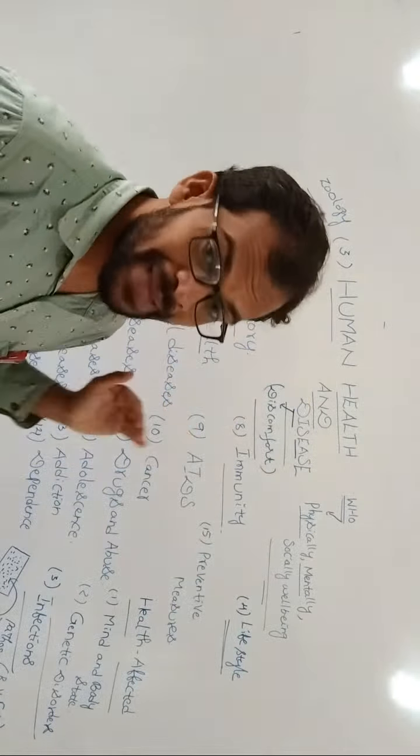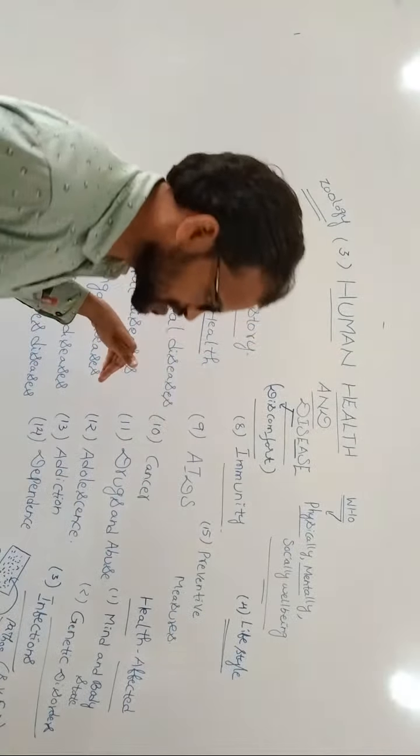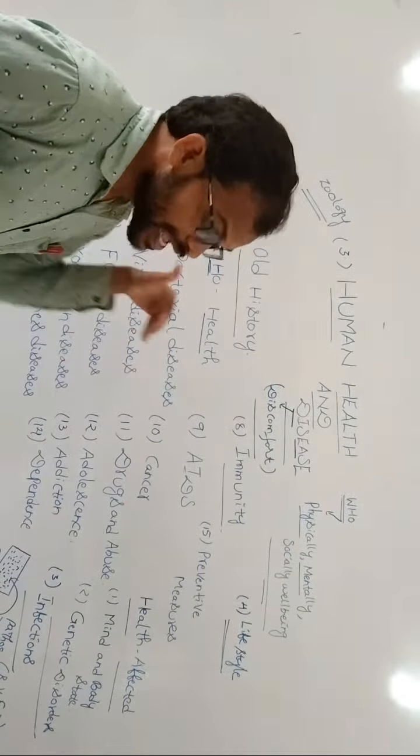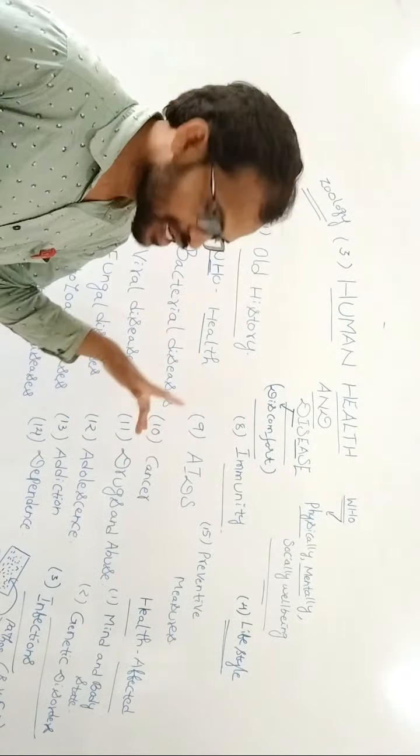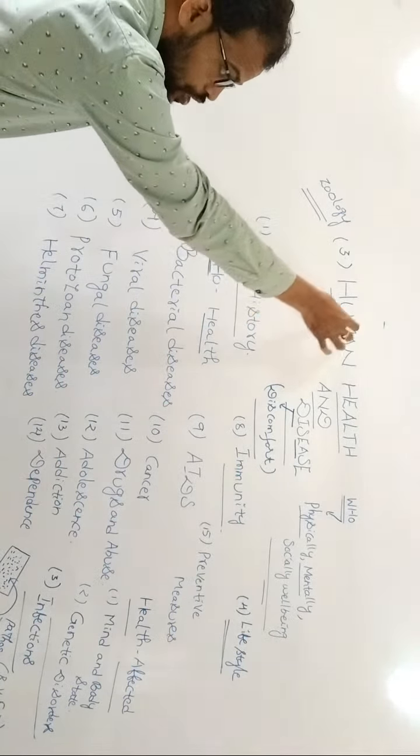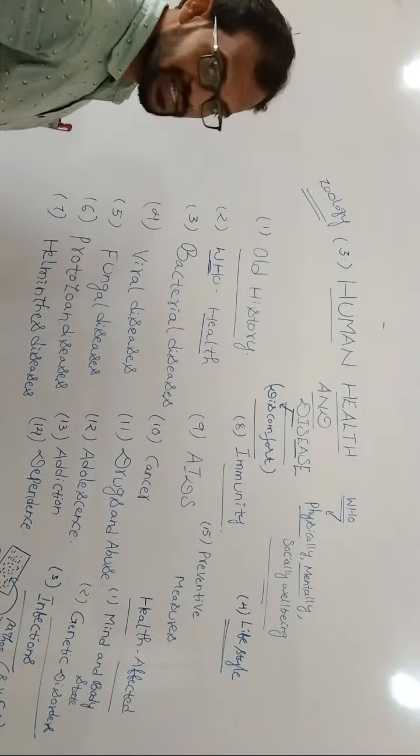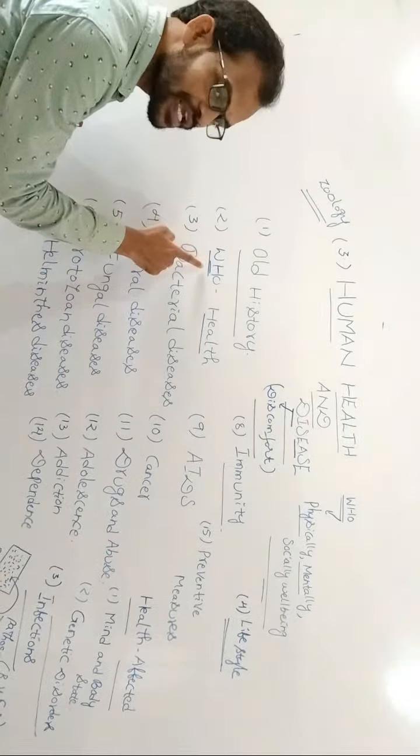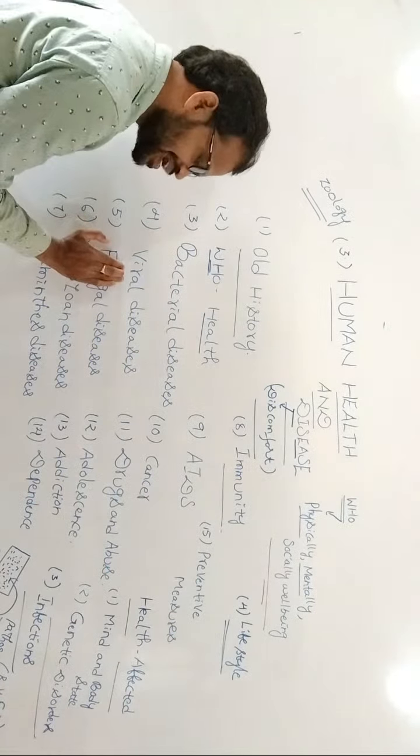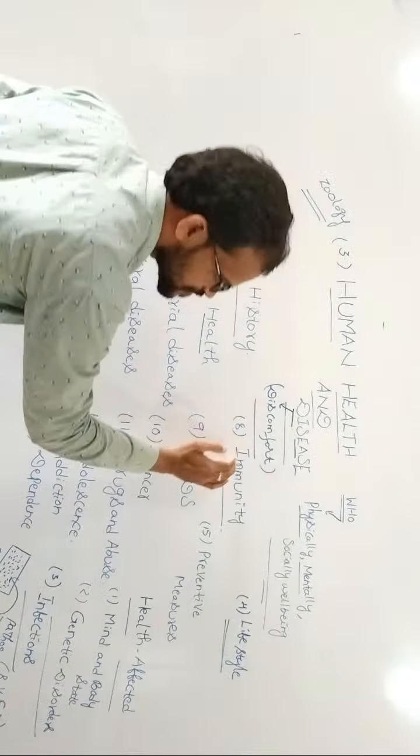Coming to the pathogen. A disease causing microorganism is known as a pathogen. The different pathogens are bacterial, viral, fungal, protozoal, and helminth pathogens. They lead into the diseases. In this chapter, we are going to discuss human health and diseases. What is the history of health and diseases? Next, according to the WHO, what is the definition of health? Next, bacterial diseases, viral diseases, fungal diseases, protozoal diseases, helminth diseases, and then immunity.